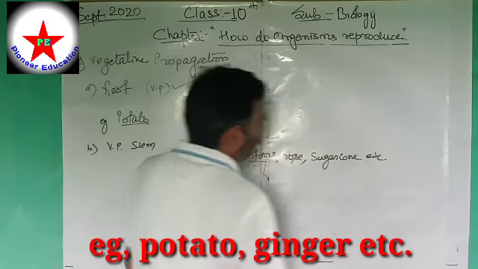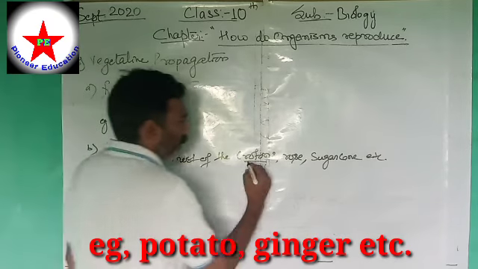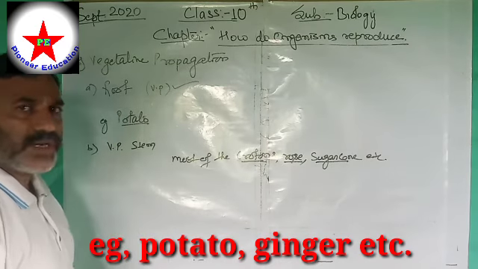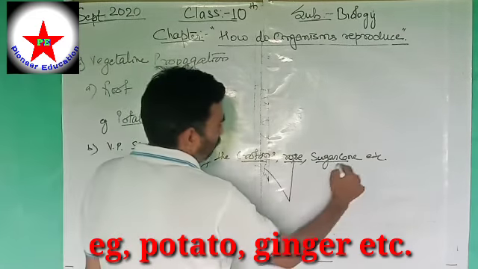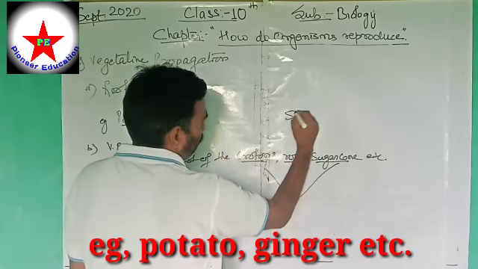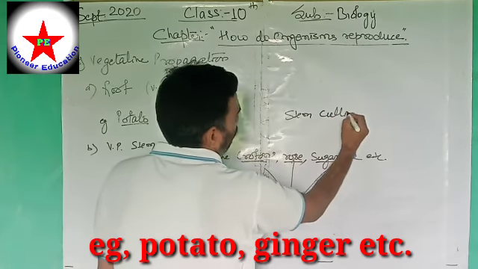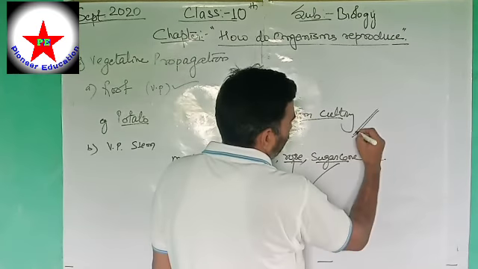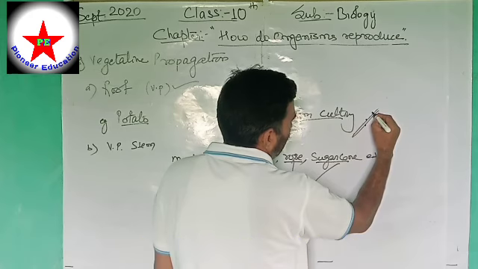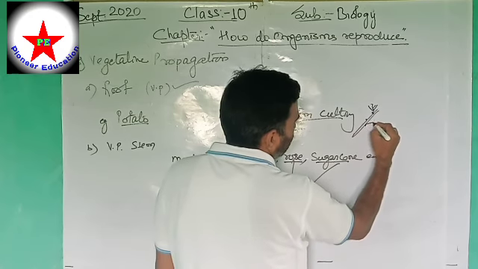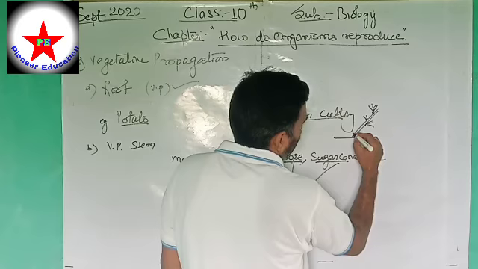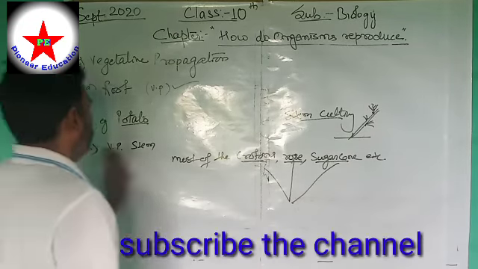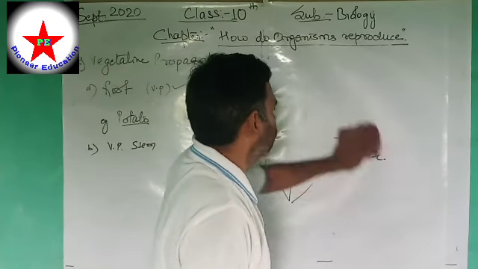etc. How are they grown? The crotons, the rose, the sugarcane, even many more are there. Now, how are they grown? These plants are grown by putting their stem cutting into the soil, and after some time, suppose this is the stem cutting of a rose, here are the nodes. After some time, flowers and new branches emerge out. This process is called vegetative propagation from stem. For example, rose, hibiscus, sugarcane, etc.